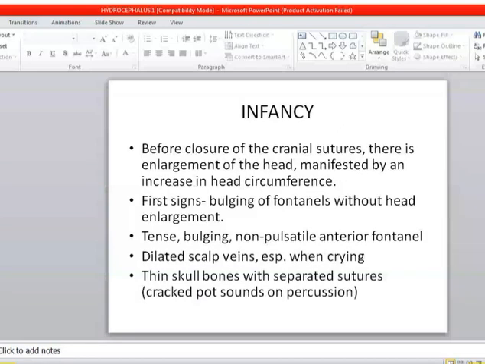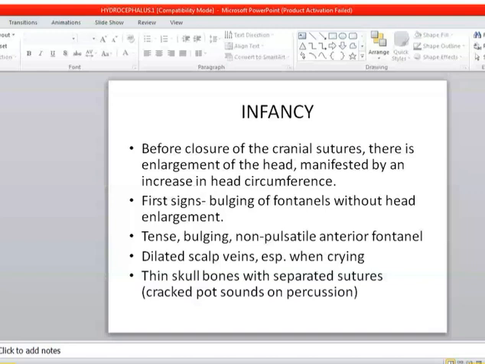When there is impairment of the CSF flow or obstruction which leads to hydrocephalus, and if it occurs before closure of the cranial suture, there is marked enlargement of the head, and this enlargement is manifested by the increase in the circumference of the head, and the first sign that we see is bulging of the fontanelles